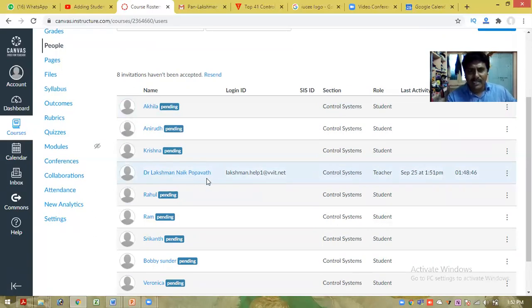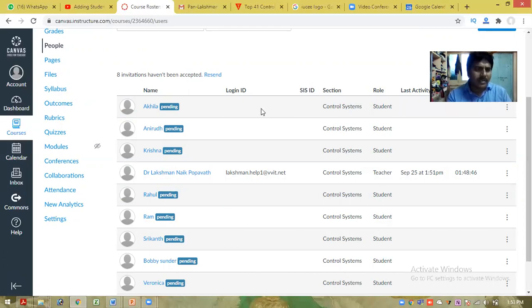This is myself, Dr. Lakshman Naik, and this is my VVIT college mail ID, and I am the teacher or instructor for this particular control system course. I created this particular course on September 25th. All these are my students, and in that way various students enrolled for my subject. So this is the course.